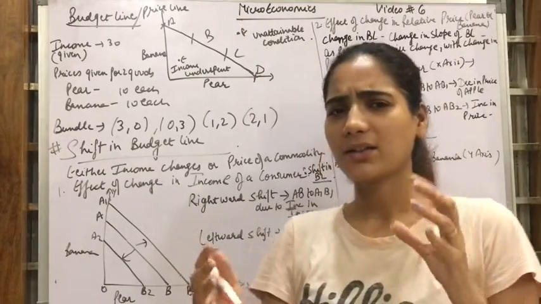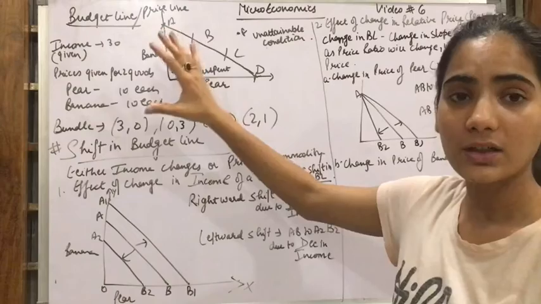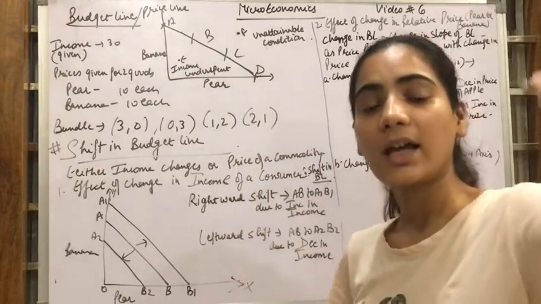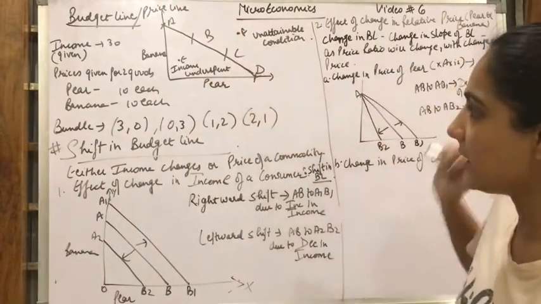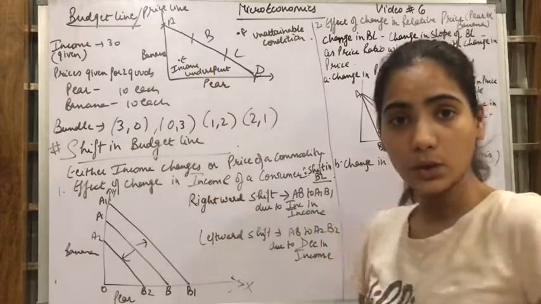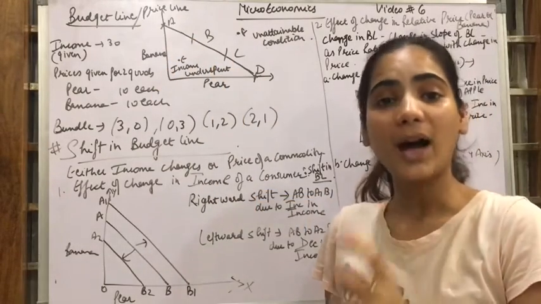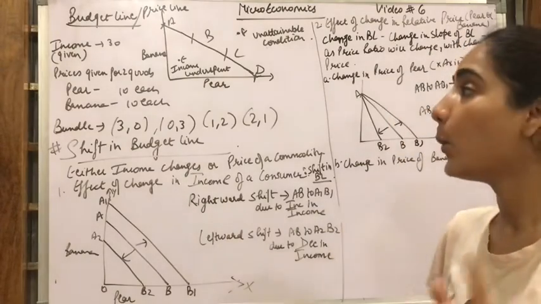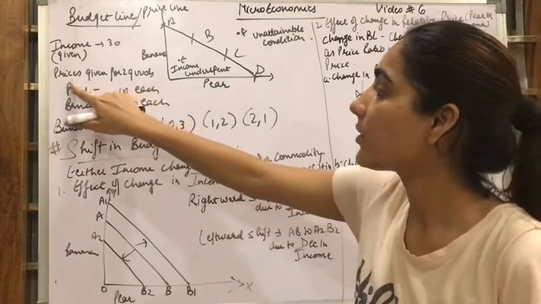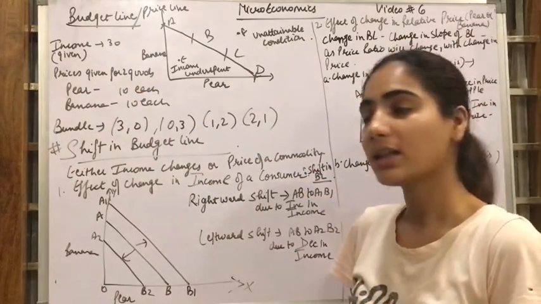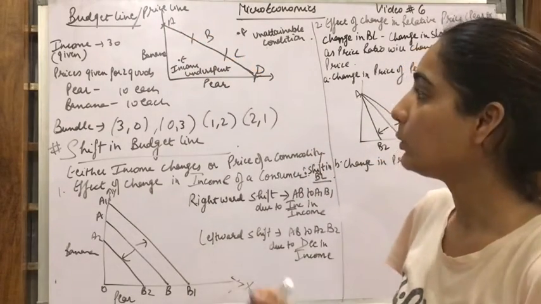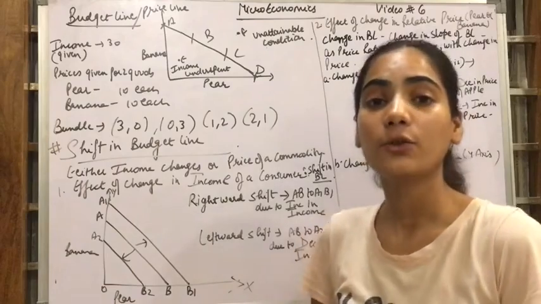अब बजट लाइन, बजट सेट होता क्या है? So I have drawn this budget line so that in short I can explain you, बजट लाइन क्या होता है? It is a graphical representation showing different combinations of two goods which a consumer can purchase with the given income and given prices of two goods, such that the cost of each of these combinations should be equal to the money income of the consumer.